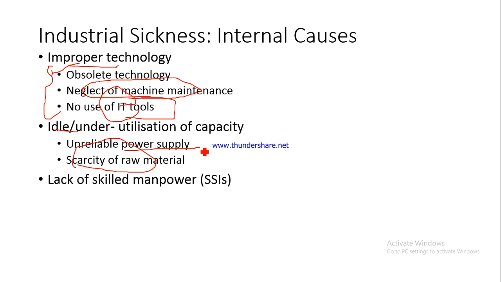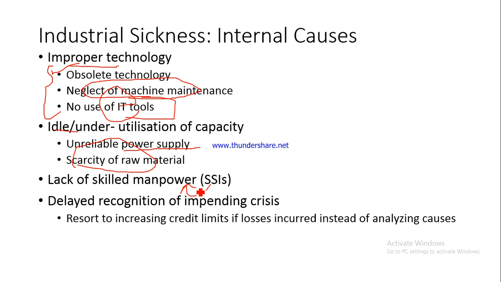So such manpower is not easily available to SSIs, naturally because they are not able to pay for such manpower. Naturally because of this, the firms are not able to make the right decision at the right time and they have to lose out in the market.